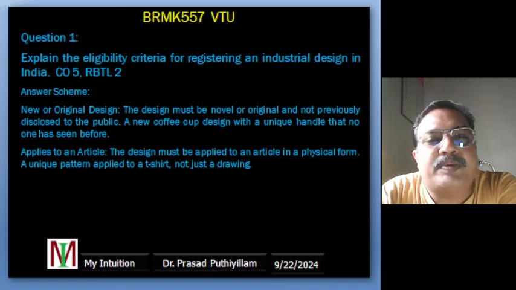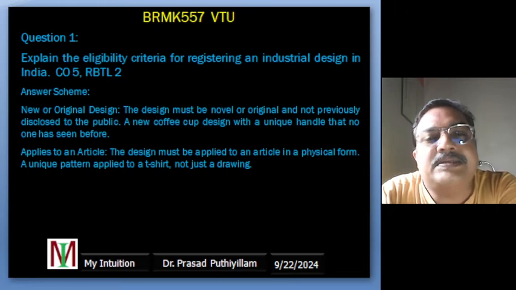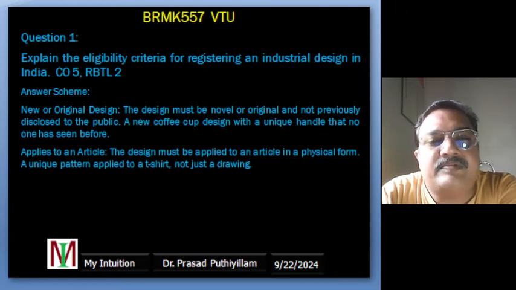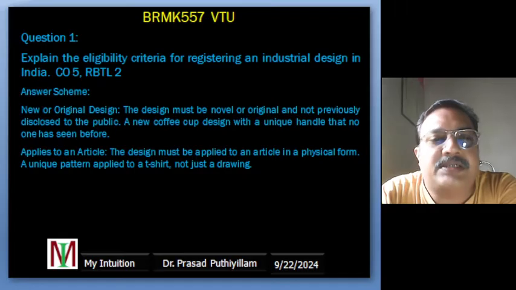For example, a unique pattern for a t-shirt means your design is applied to the t-shirt, which is a physical object. If the design only exists as a drawing on paper and is not used on an actual t-shirt or product, it does not count as a design for an article.